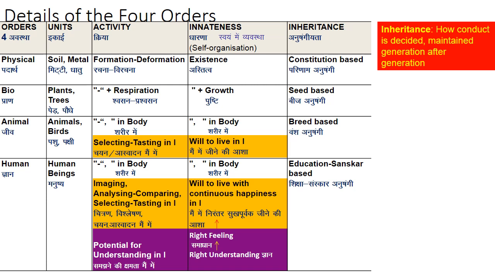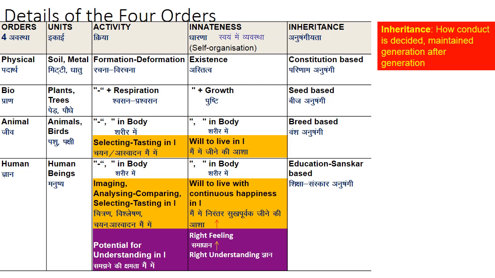Now let us see inheritance. Physical order, inheritance: what are they made up of? They are constitution based, right? So if I take metal, say iron, it is made up of Fe, made up of atoms of iron, constitution based. Shall I take lime, they are made up of calcium carbonate. So there is a combination of things happening in it, so that is constitution based, right?